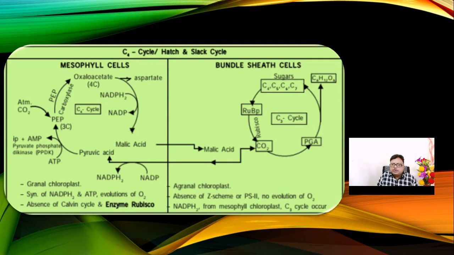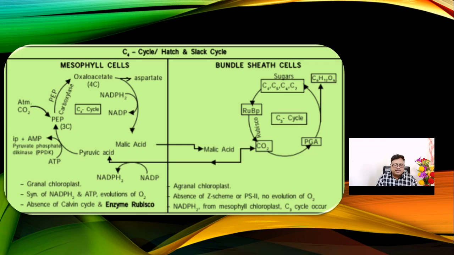In this small diagram, we can see that in mesophyll cells, at the primary level, carbon dioxide is fixed here. In bundle sheath cells, the C3 cycle is carried out, and the sugars which are synthesized are again transported to where? Again they are transported to the mesophyll cells. Acids are there, that is pyruvic acid and malic acid. So this is the region. Mesophyll has granal chloroplast. Bundle sheath has agranal chloroplast, means it is for which one?